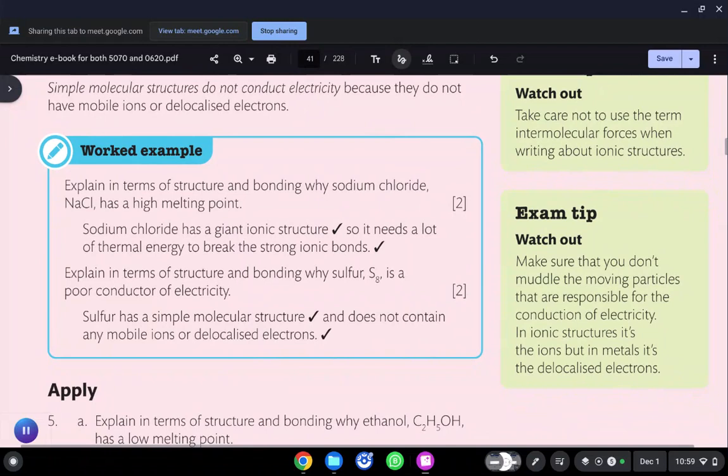And explain in terms of structure and bonding why S8 sulfur is a poor conductor of electricity. What is S8? It means eight atoms of sulfur, and sulfur is a non-metal. So it is a simple molecular structure, with covalent bonds between the S8 atoms. First we will mention the structure, as they inquired about it. We will write: sulfur has a simple molecular structure and does not contain any mobile ions or delocalized electrons, so it is a bad conductor of electricity. Any problem?